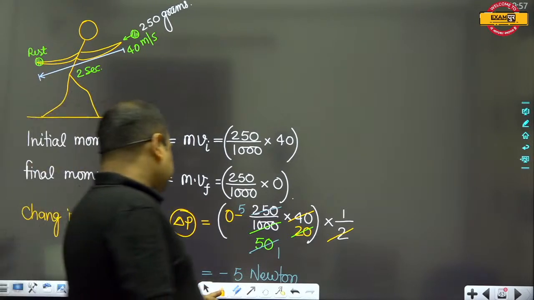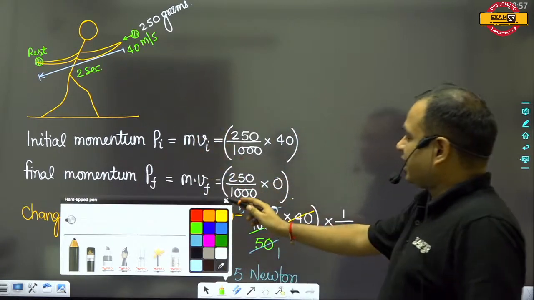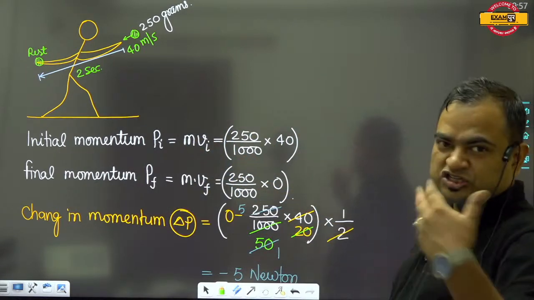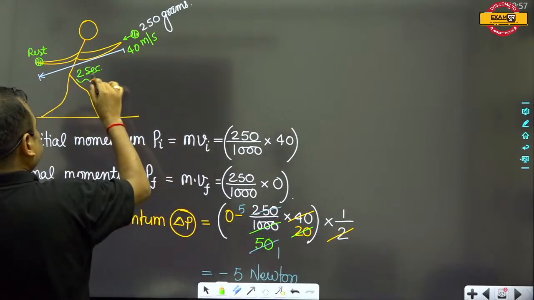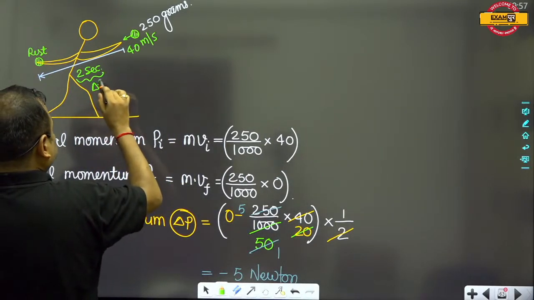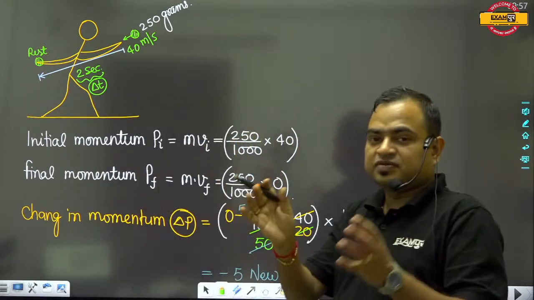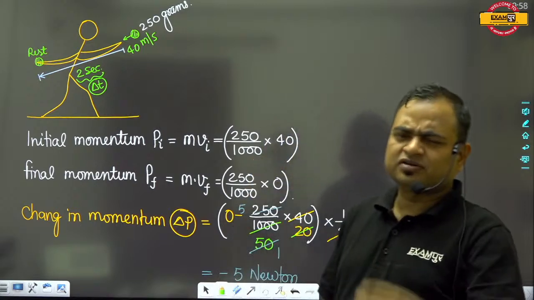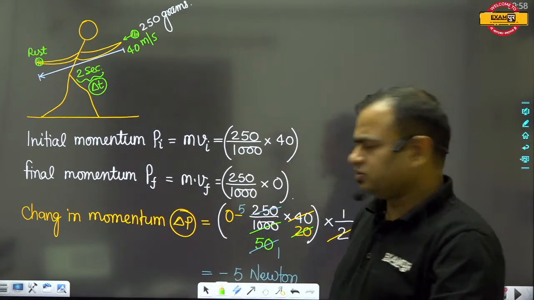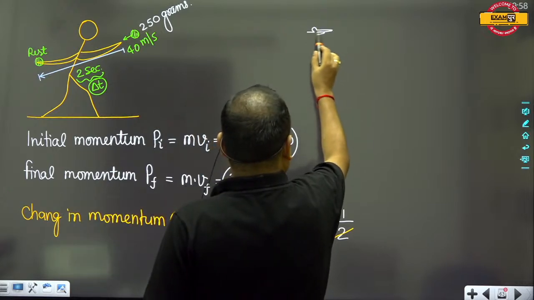Okay, suppose that this man has caught this ball instantly. If the delta t was very small, suppose that this man has taken this catch like this, it means that the time taken by this ball in coming to rest will be equal to a very small delta t.